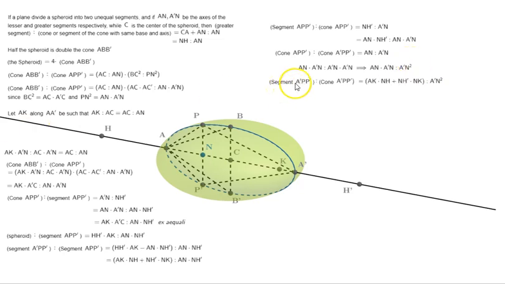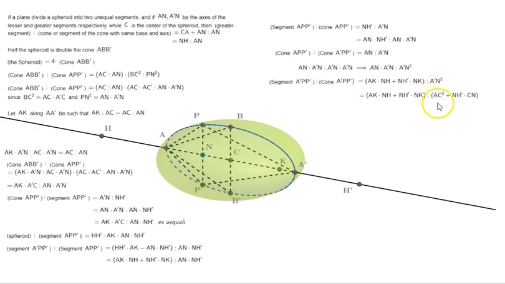Now segment A'PP' is to cone A'PP' is equal to segment A'PP' is AK times NH plus NH' times NK, and cone A'PP' is A'N square. So basically we are combining these proportions.